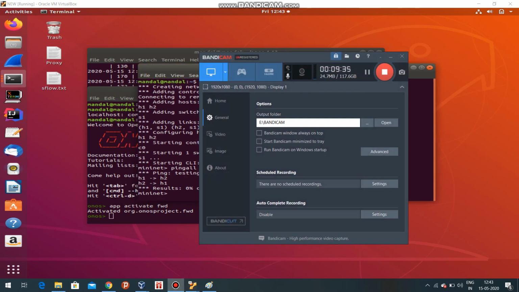Thank you. So you can see that using the controller, we can implement the routing logic, or any control logic, into the hosts in the Mininet topology. Thank you.